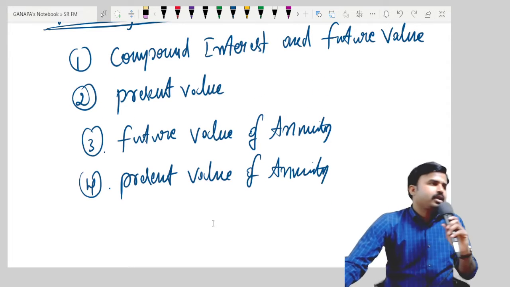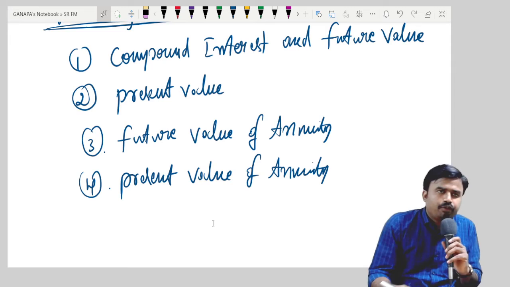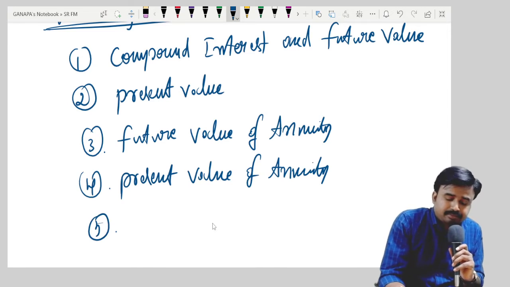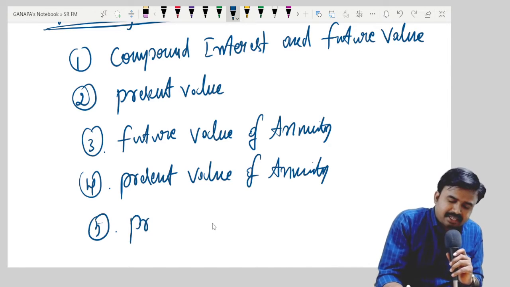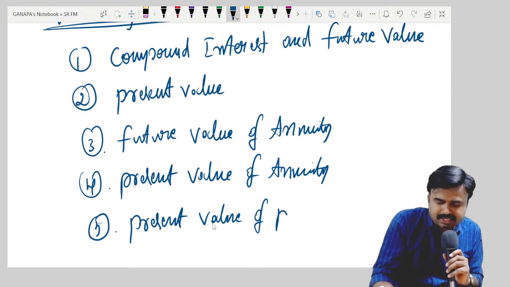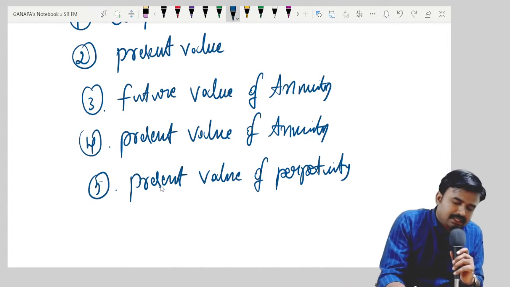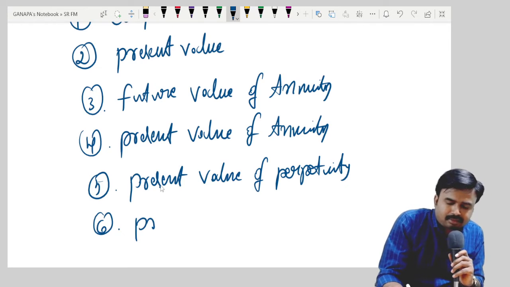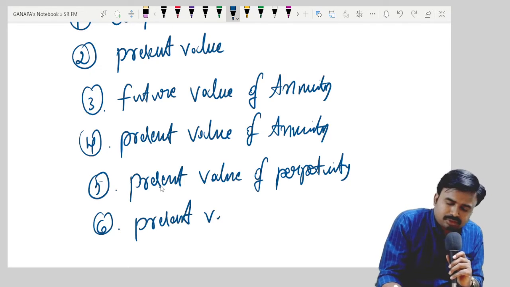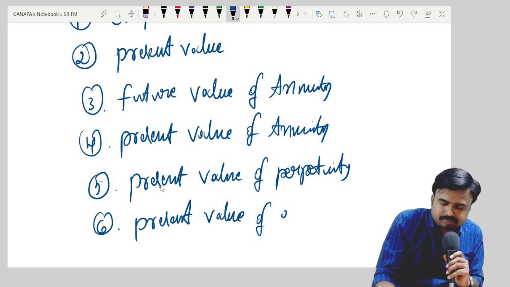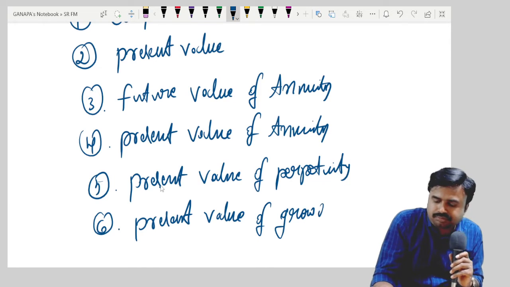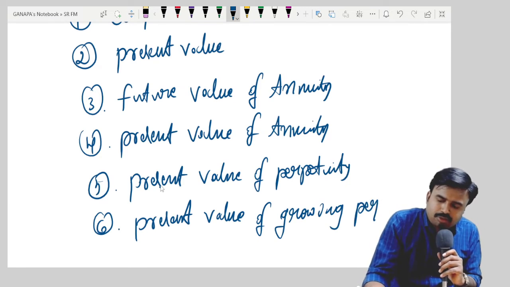Third and fourth concepts are related to annuity, future value of annuity, and present value of annuity. Next area, present value of perpetuity. Next area, present value of growing perpetuity.